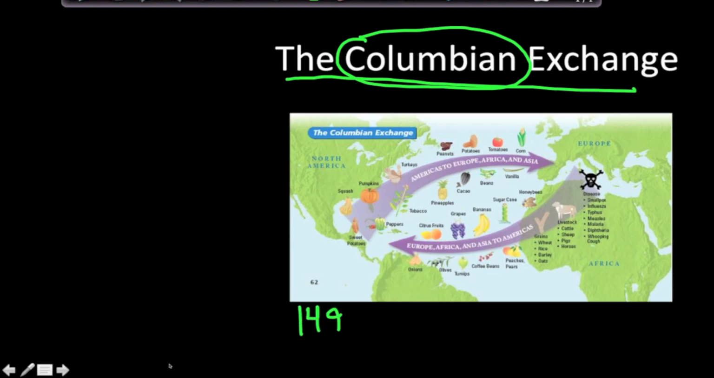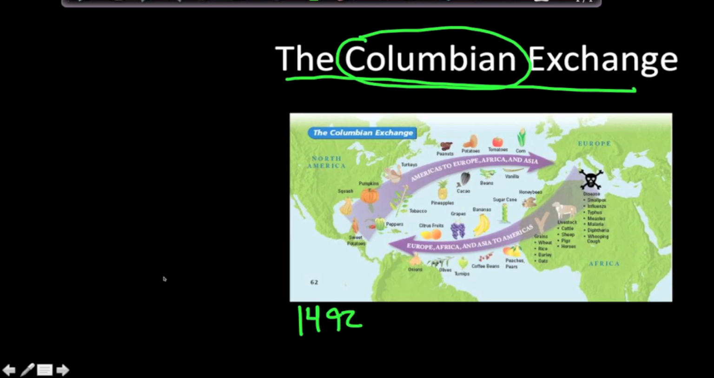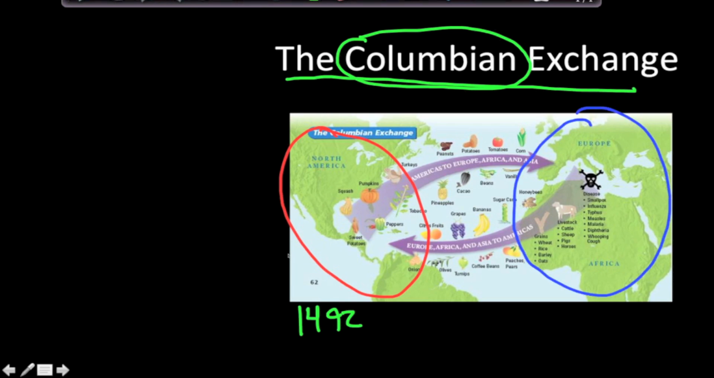Christopher Columbus discovered the New World in 1492. When I say he discovered the New World, I mean that he discovered it from Europe's perspective. Of course, the Native Americans already knew it was there. The New World, I'm going to go ahead and circle in red. It's everything in the Western Hemisphere. And the Old World, Europe, Asia, Africa, I'm going to go ahead and circle in blue.